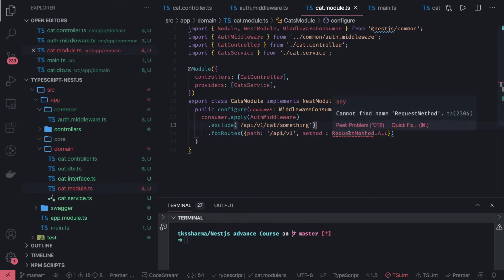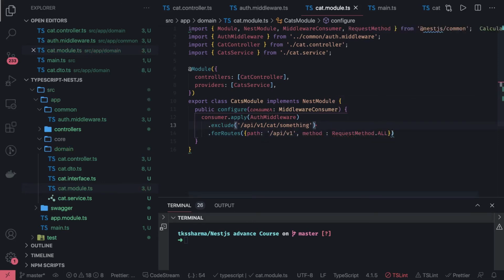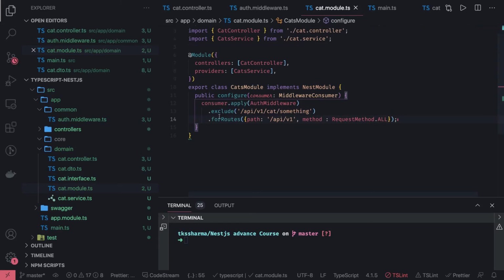It is request method, we need to import. I hate importing everything, importing things one by one. We can import all these things together so we don't see these warning errors. So this is how we can use the middleware.